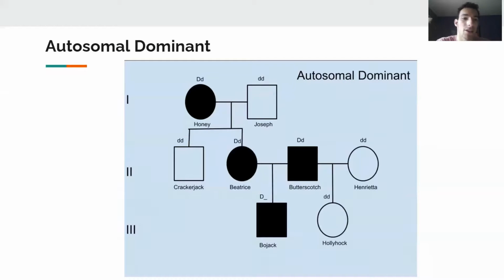All right, and now we can look at the autosomal dominant. This is a possible mode of inheritance, and I've displayed all of the possible genotypes. Note that BoJack's genotype is ambiguous, as he can be either homozygous or heterozygous, as long as he has a dominant allele.